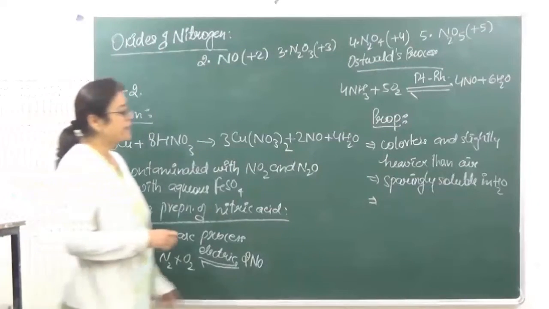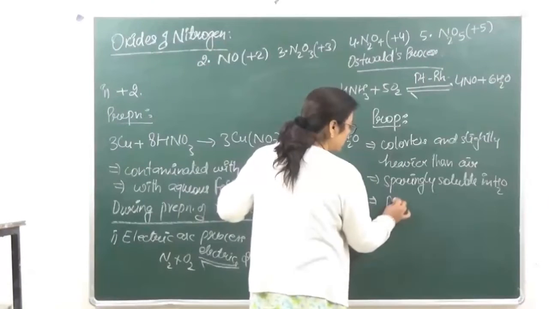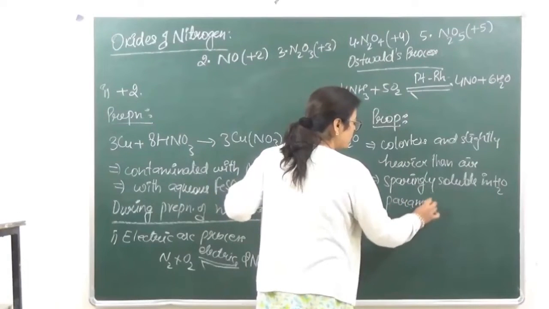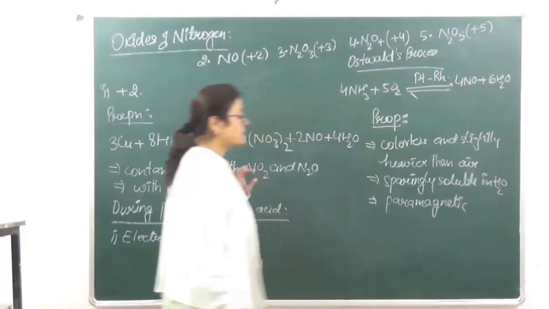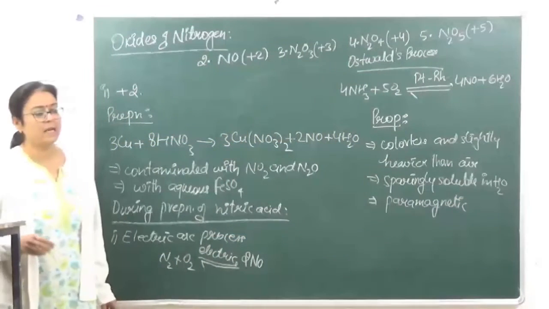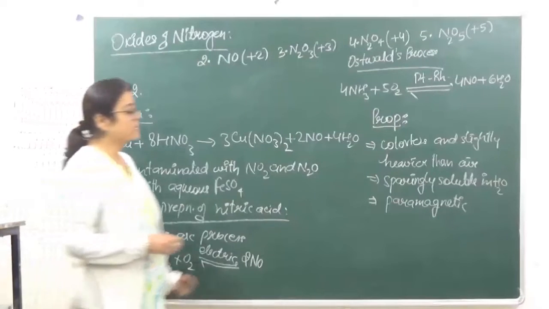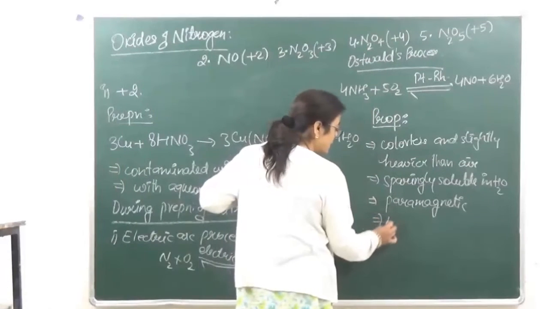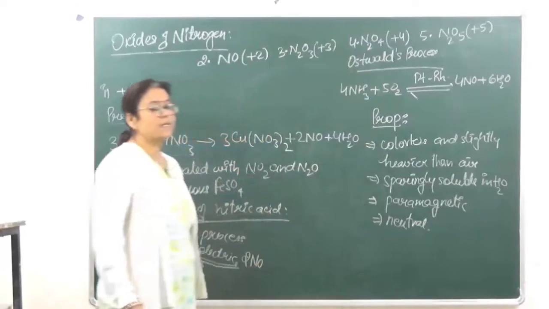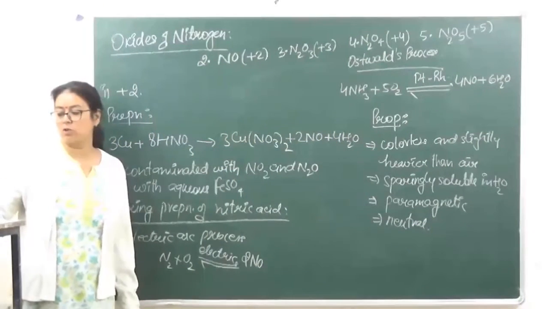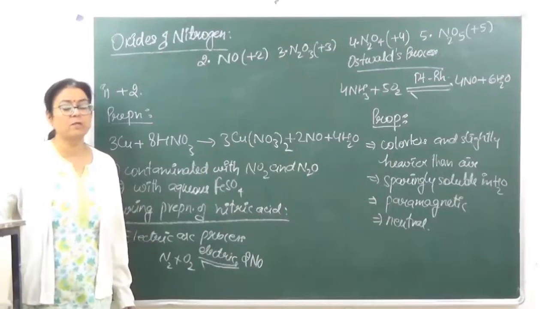Number 3, it is paramagnetic. When we are looking at the structure, we will see that it has one single electron, as a result of which it is going to behave as paramagnetic, and it is a neutral gas, which again means that it is neither going to convert red litmus to blue, nor blue litmus to red.